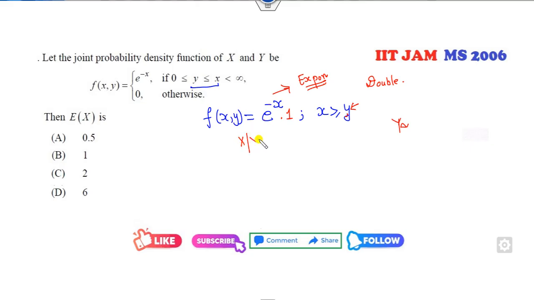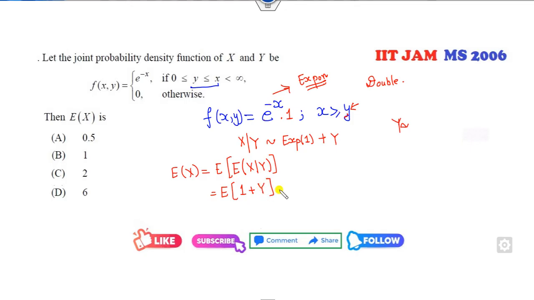So x conditioned on y will follow an exponential distribution with parameter 1, plus you can take y as the starting point. Then the expected value of this is my expected value of x. So what is that? It is 1 plus y.